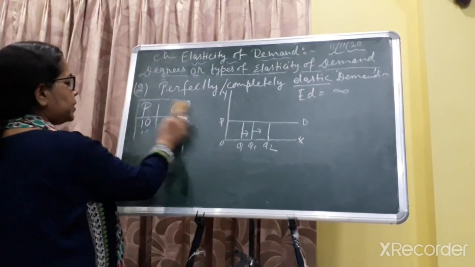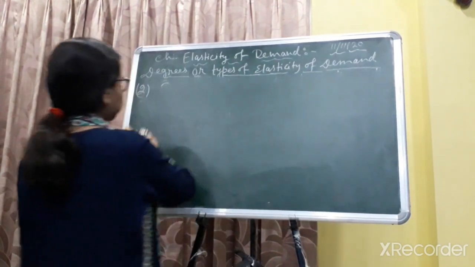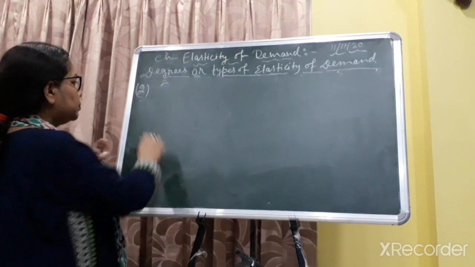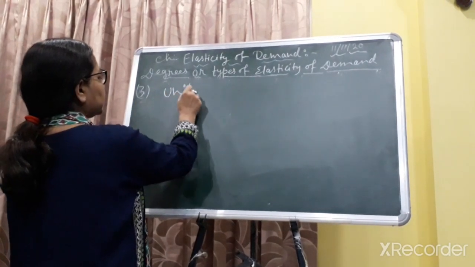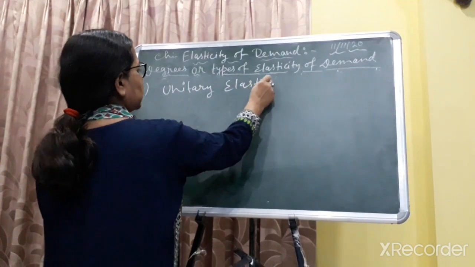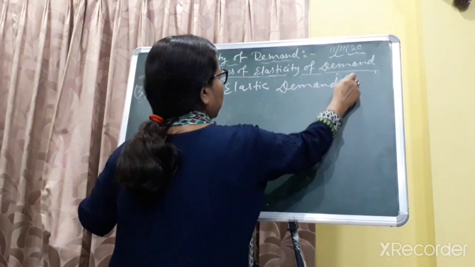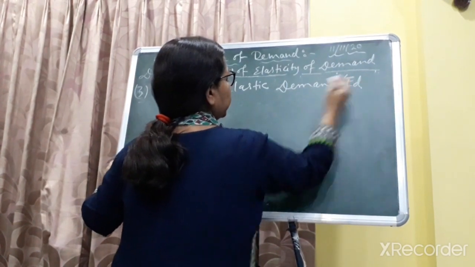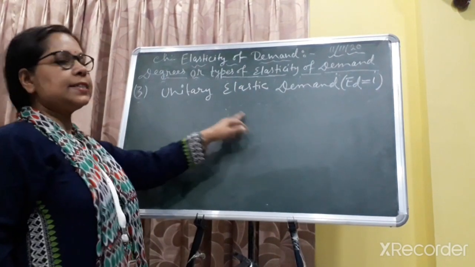Now next, number third, unitary elastic demand. Value will be ED equal 1. Unitary elastic demand.